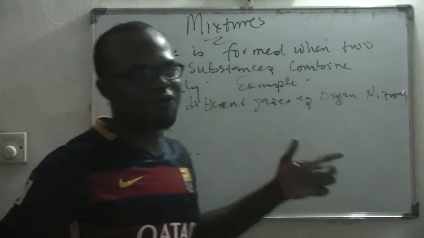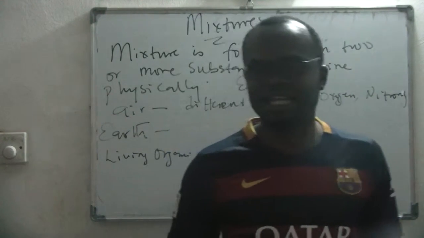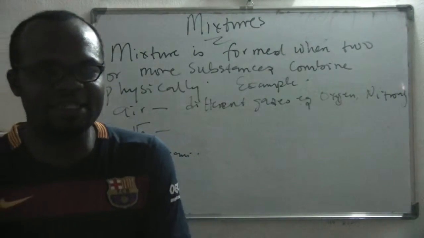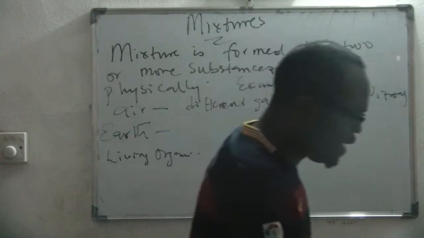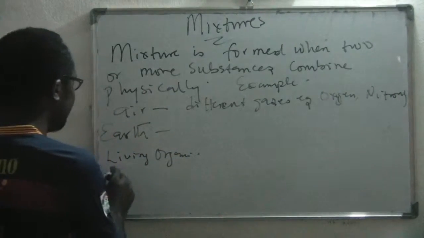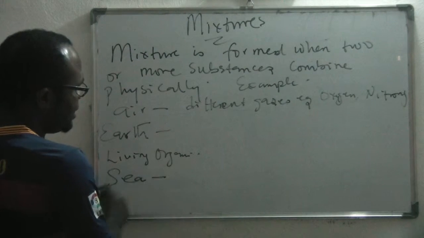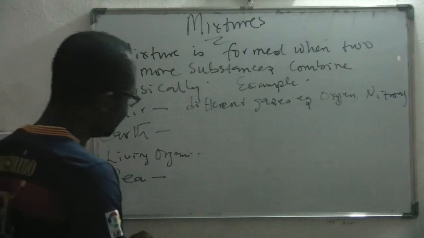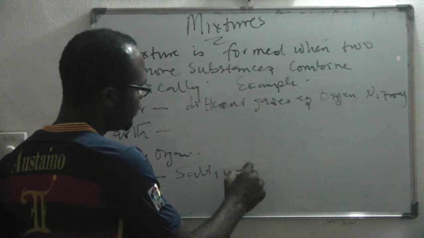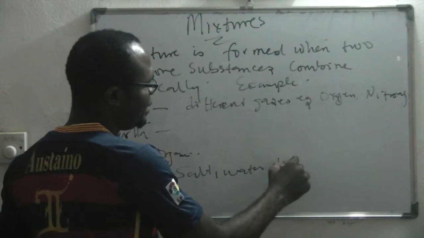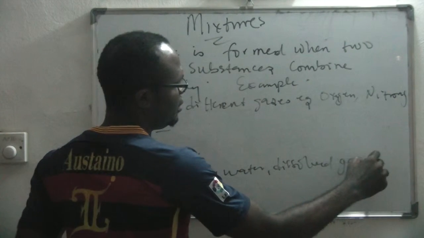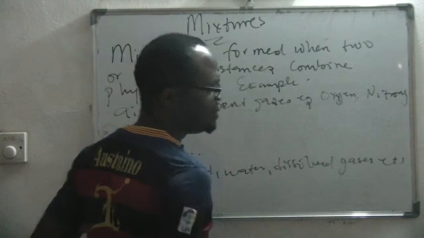Earth is made up of water and plenty things. The Earth, the planet Earth. We have water in Earth, isn't it? Yes. We have sand, we have soil, plenty things. Then we also have the sea, isn't it? The sea is made up of what and what? Salt, water, dissolved gases, etc.